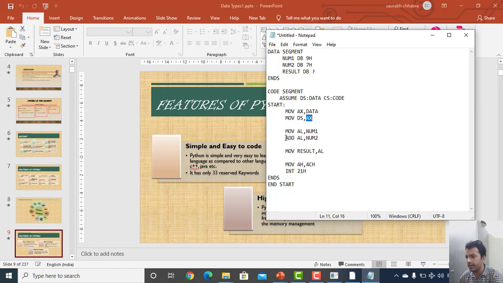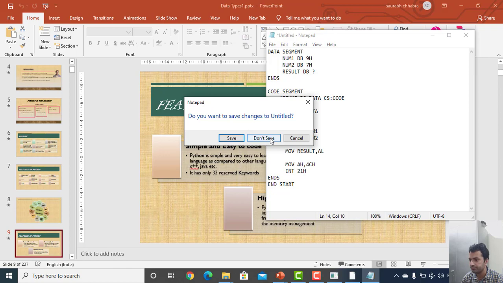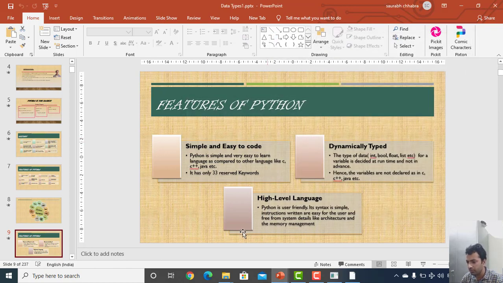Suppose I want to perform the addition operation, so I will be writing the name of the operation and then the names of the registers. Then I will have to store the result of the added values somewhere. So we need to know the internal details of the architecture of the system if we want to work in assembly language. But in case of Python, it's quite easy. So let's not save this because we don't need it any further.